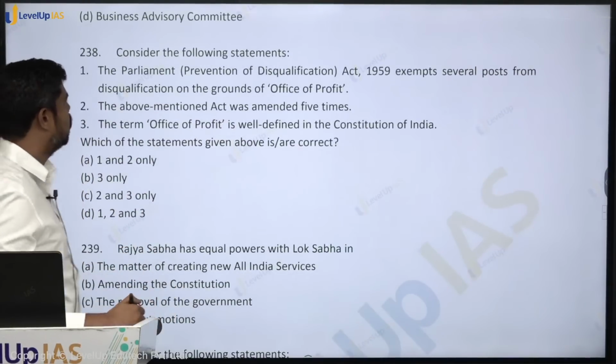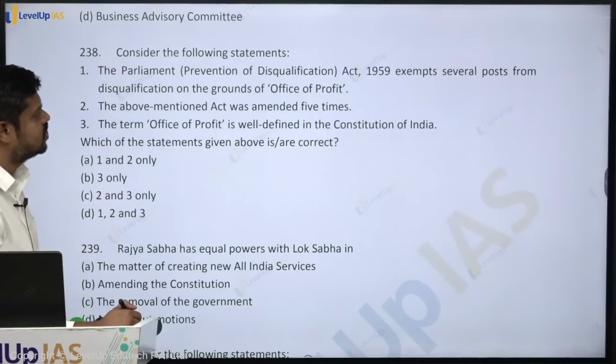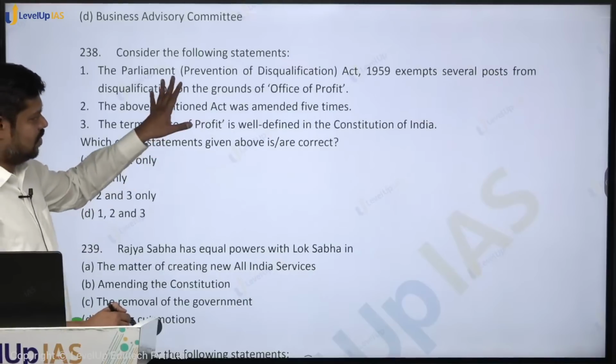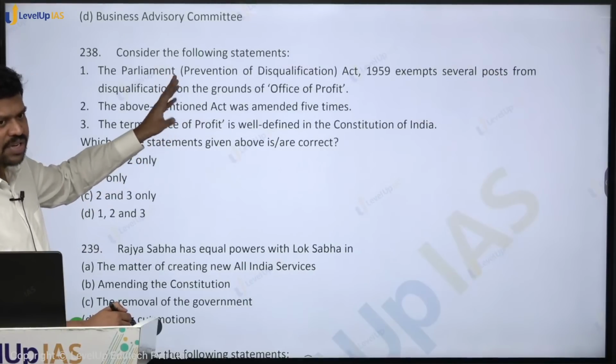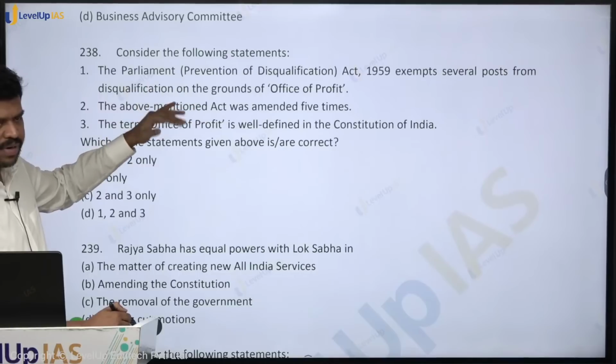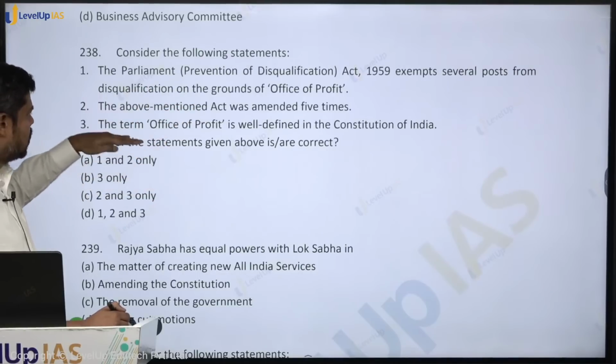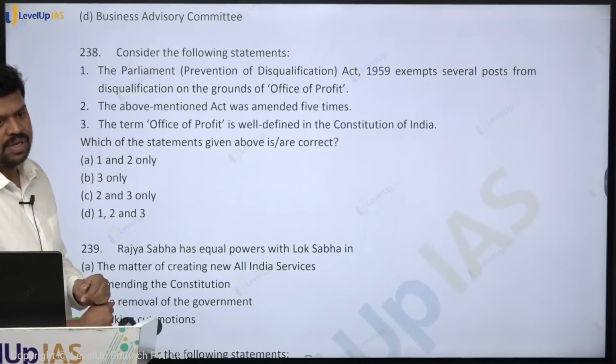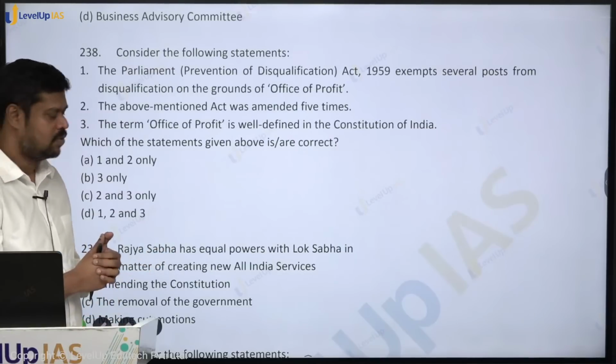So consider the following statements. The Parliament Prevention of Disqualification Act 1959 exempts several posts from the disqualification on the grounds of office of profit. Is it true? We'll see that, because these are areas that are not very clear, but see how UPSC is asking the question. So come to statement number 2. The above mentioned act was amended 5 times. That's also quite factual. We will not be able to see.